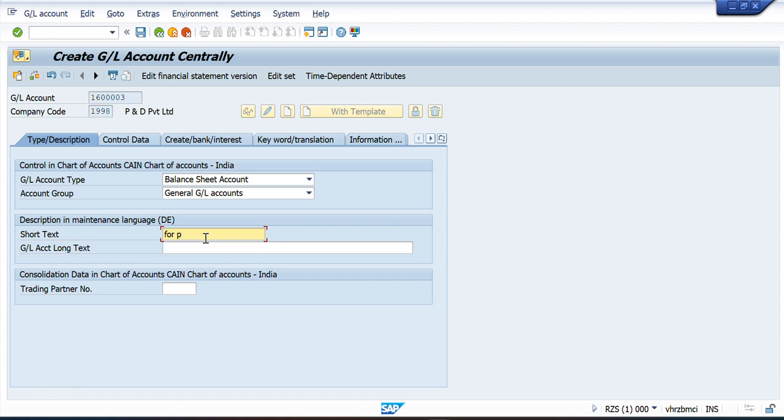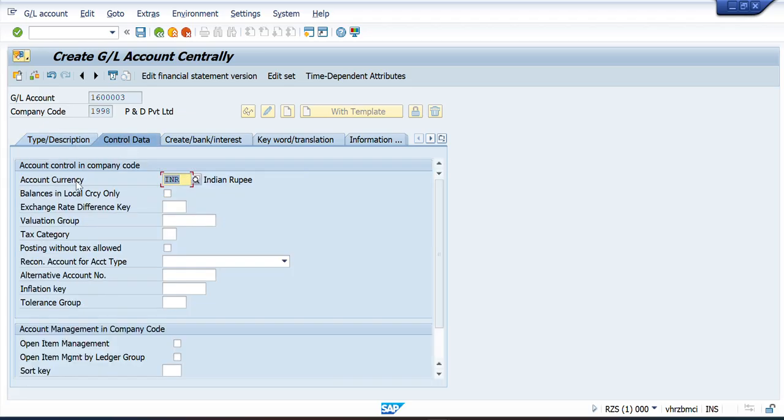For the GL account long text I can write anything, the same here, for payable. After this press enter and then go to the save button. After that, the type and description tab is filled, then go to the control tab.